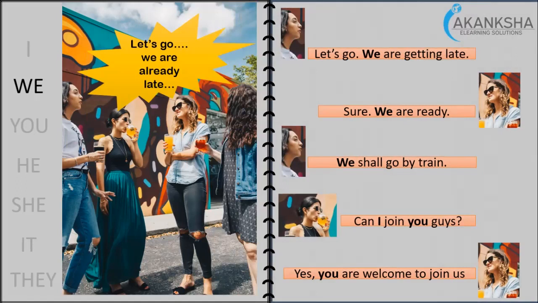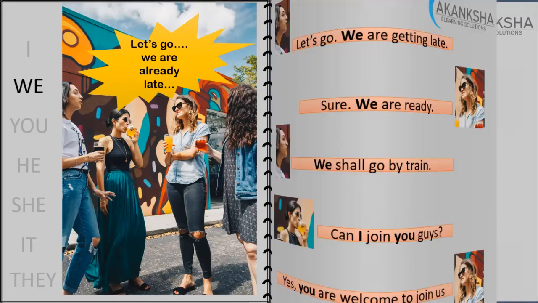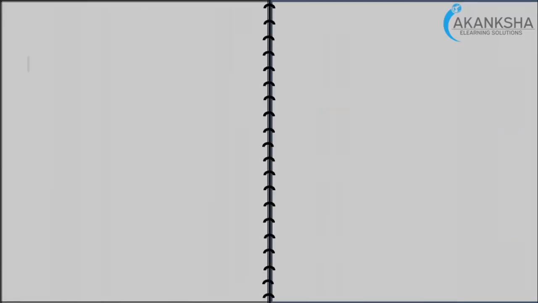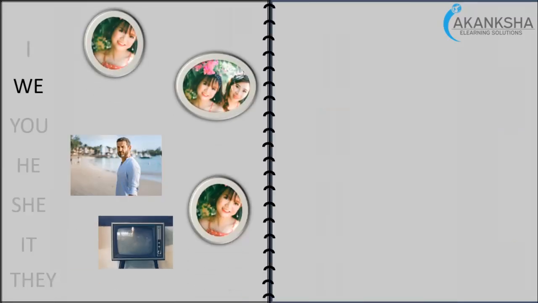So it means that they are talking together. Here we see that the word we is used when they talk to each other, because they are considering themselves as a whole group. So we say, we are ready. We shall go by train. The other one says individually about herself, can I join you guys? Then the other girl says, yes, you are welcome to join us. This way, we talk about ourselves using these pronouns.